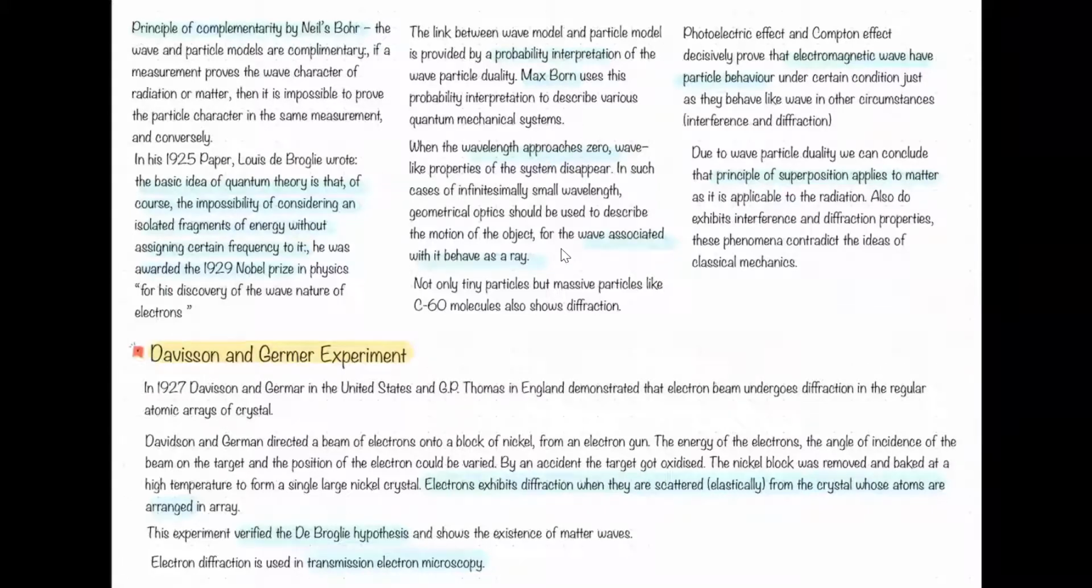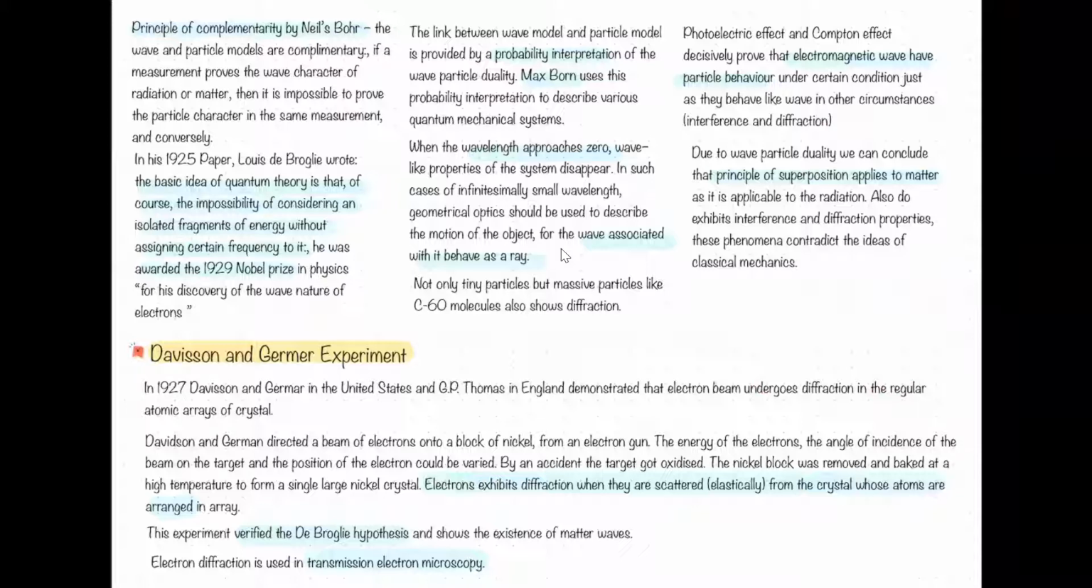Now, I have written some of the facts, figures, or some of the observations, some of the properties to conclude in your answer. Recently, they have given that lambda is equal to h by mv, so prove that m is equal to h by lambda v. This was asked in 2019 or 20, I guess.